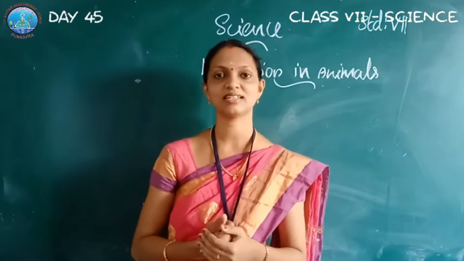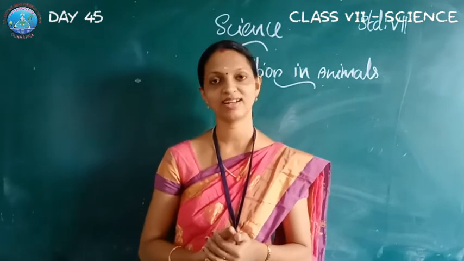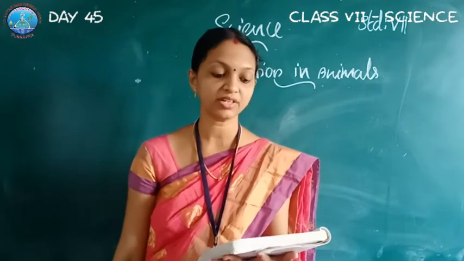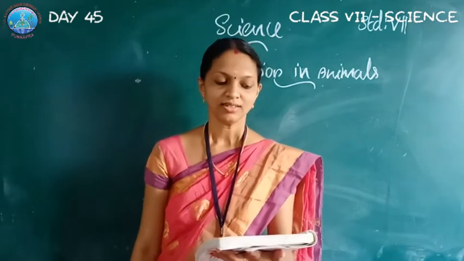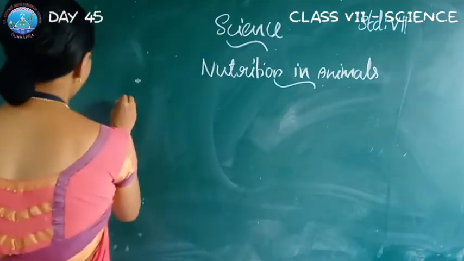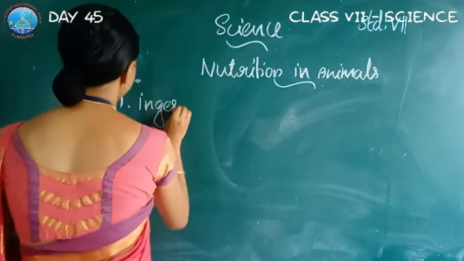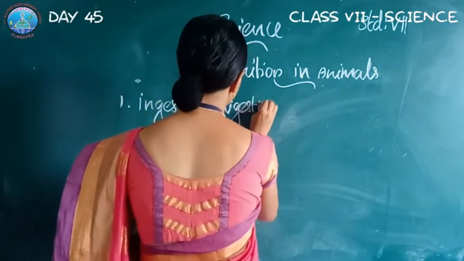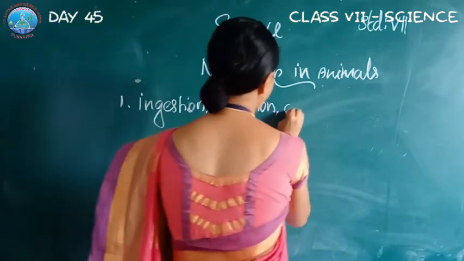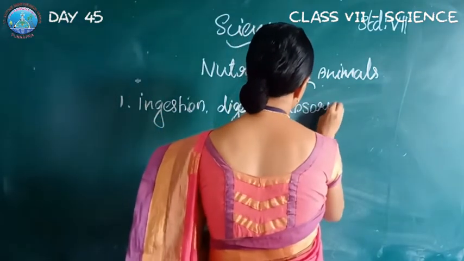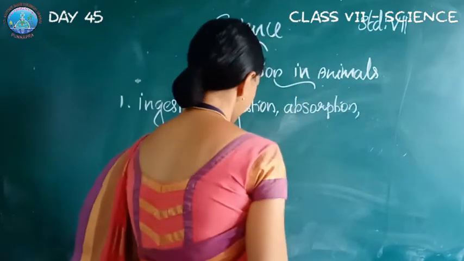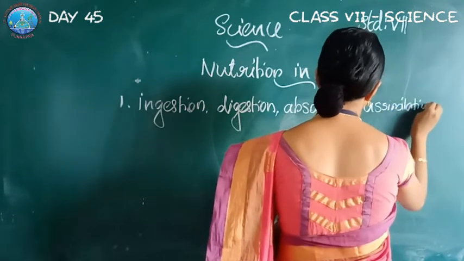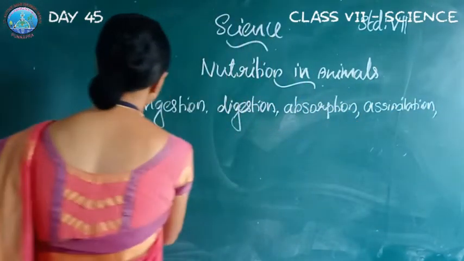Then let us discuss the fill in the blanks in the following questions. Fill in the blanks. First question. The main steps of nutrition in humans are dash and dash. First answer, ingestion, then digestion, then absorption, assimilation, then egestion.